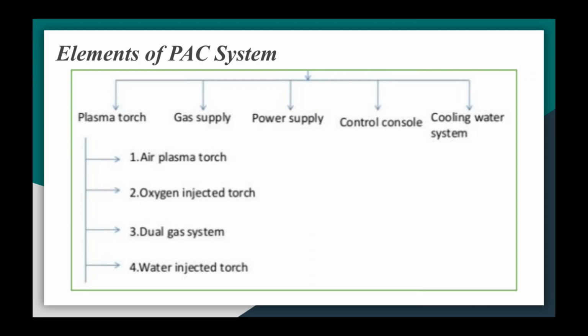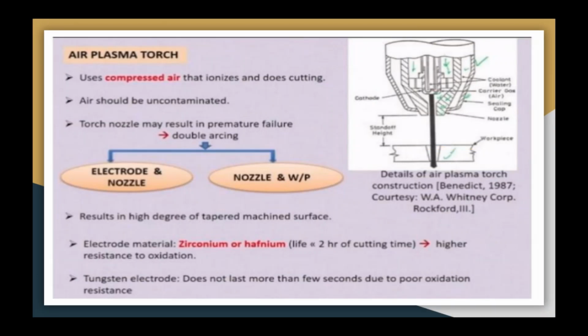Okay, so in plasma torch there are many torch designs which are practically used. For example, you can see first one is the air plasma torch, then oxygen injected torch, dual gas system, and last one is the water injected torch. Now we'll discuss one by one. First is air plasma torch.